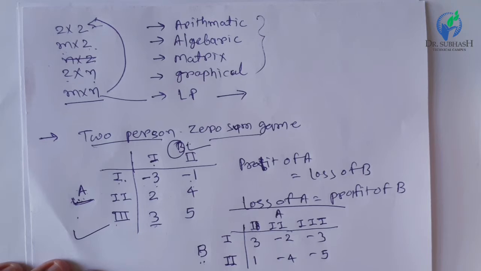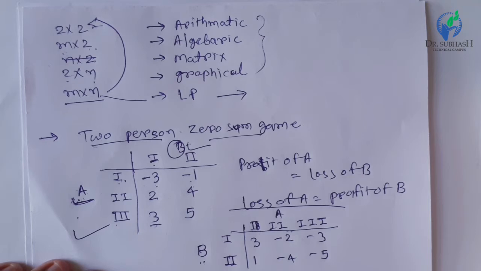In other terms, player A will choose the maximum of the minimum values of the strategies. These are the minimum gains, and from these he will choose the maximum value. So it is called the maximin principle.